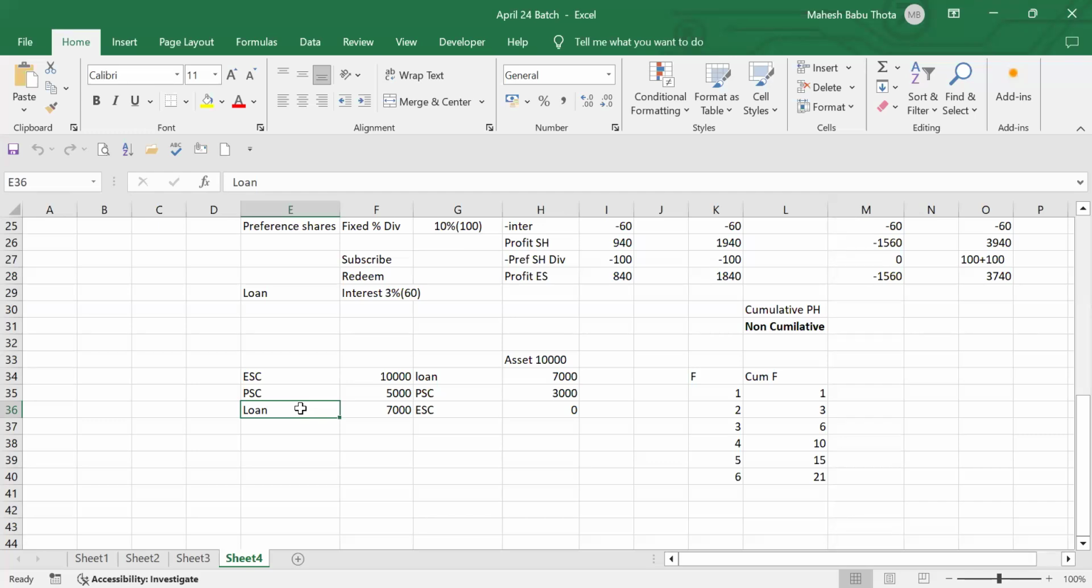So here, loan is a liability. Maybe after a certain period of maturity, we have to repay the loan amount, the principal amount as well as the interest amount. That's why we can categorize this as a liability. Similarly, the capital also we are considering as a liability. Why do we have to consider this capital as a liability?